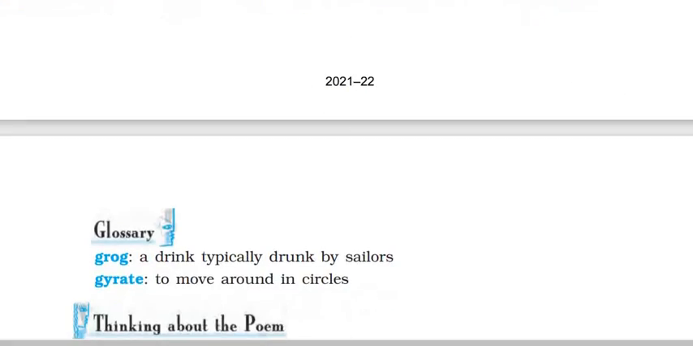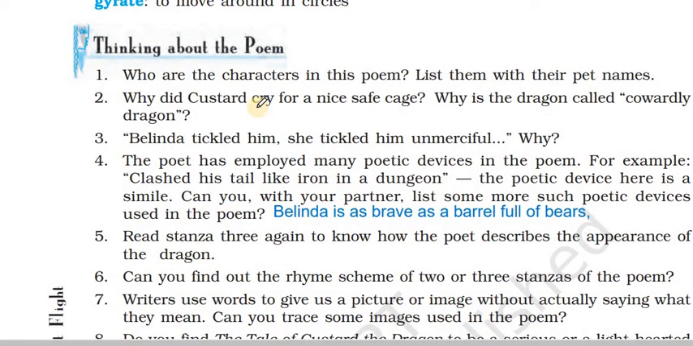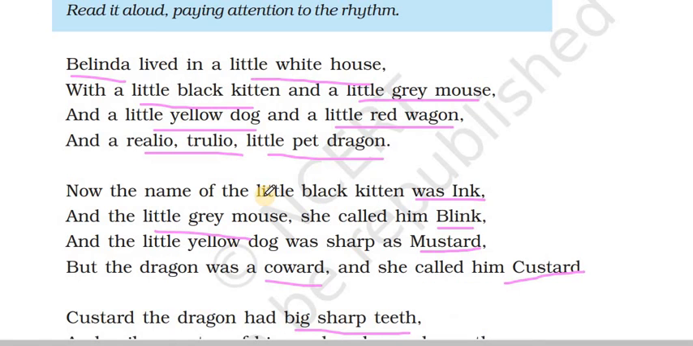Let's move into the questions and answers. Who are the characters in this poem? List them with their pet names. The characters in the poem are a little black kitten known as Ink, a little grey mouse known as Blink, a little yellow dog known as Mustard, and a dragon known as Custard.